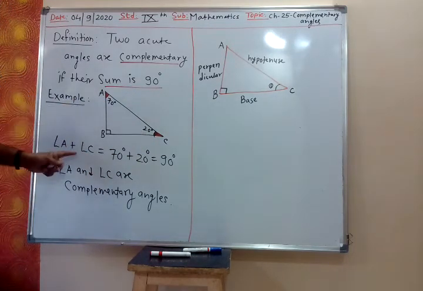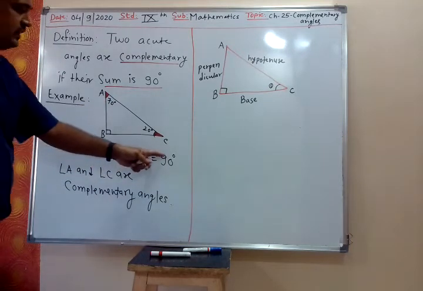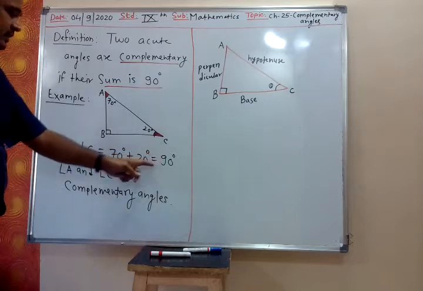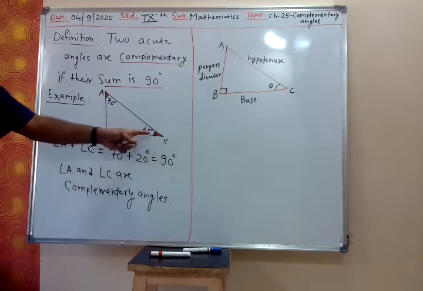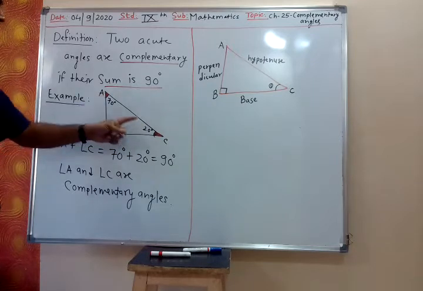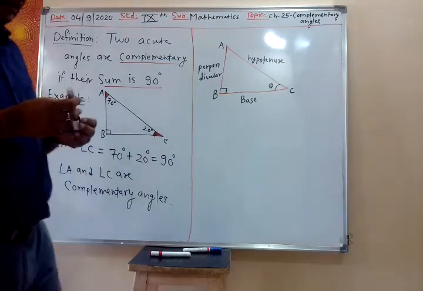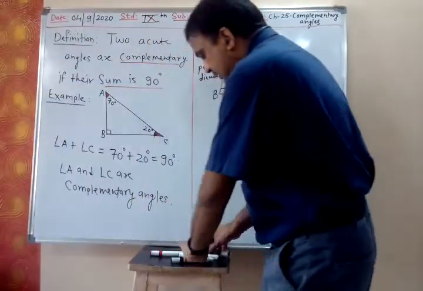Now angle A plus angle C is 70 degrees plus 20 degrees, which is 90 degrees. So angle A plus angle C, their sum is 90 degrees. Whenever the sum of two angles is 90 degrees, they are complementary angles. So in this triangle ABC, angle A and angle C are complementary angles.